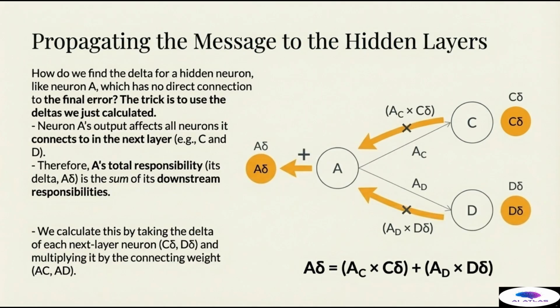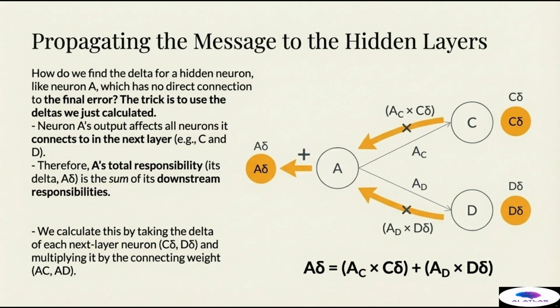Now we address the most ingenious part of the algorithm, propagating the message to the hidden layers. How do we find the delta for a hidden neuron, like neuron A, which has no direct connection to the final error and therefore cannot be compared to a target label? The trick is to use the delta values we just calculated for the next layer.